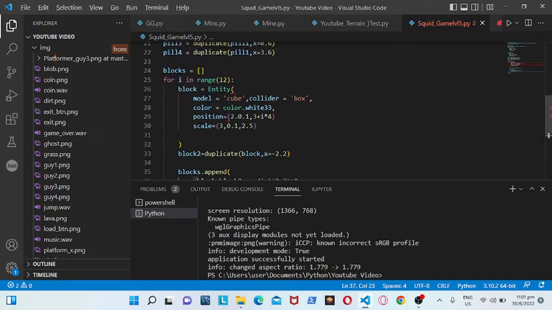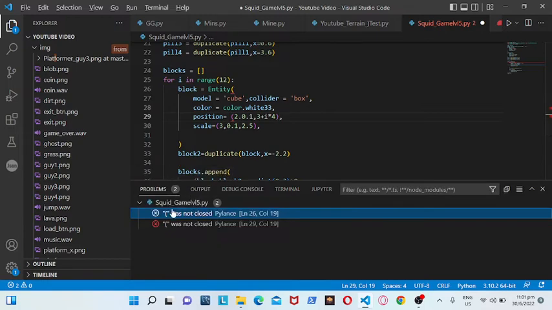So we have some errors. Where is that error? Okay, so we need a comma, comma. Okay, what is the error? Did I miss anything over there? Let me just see the problem. This is not closed.